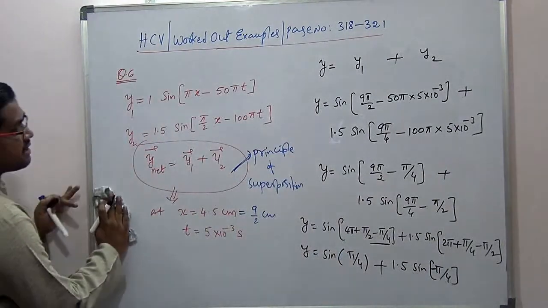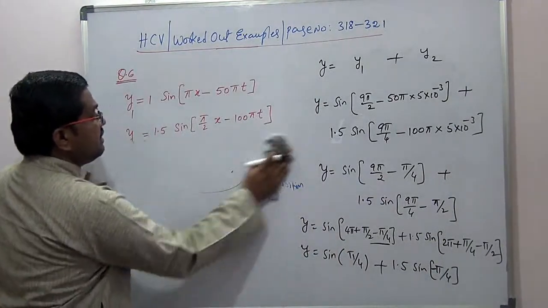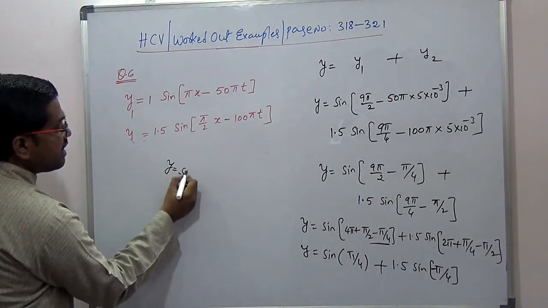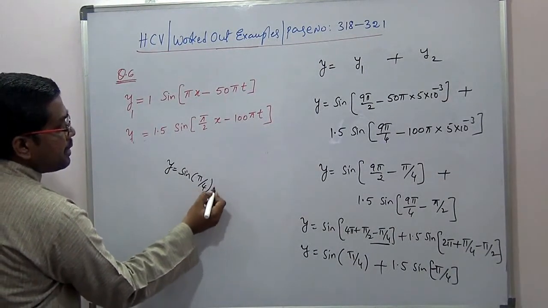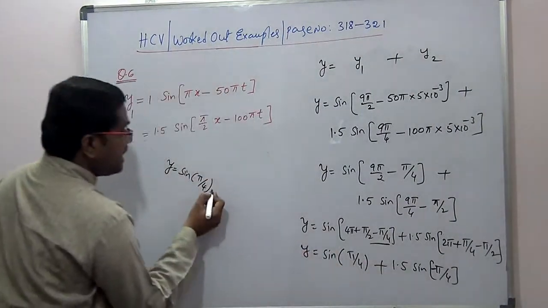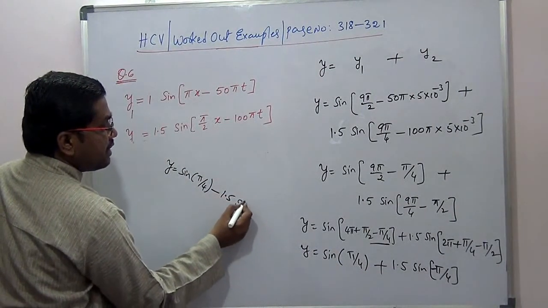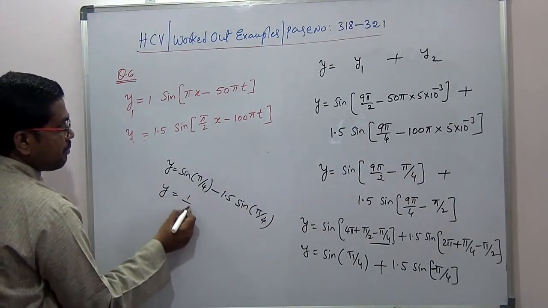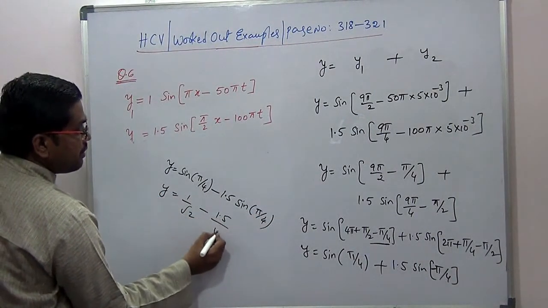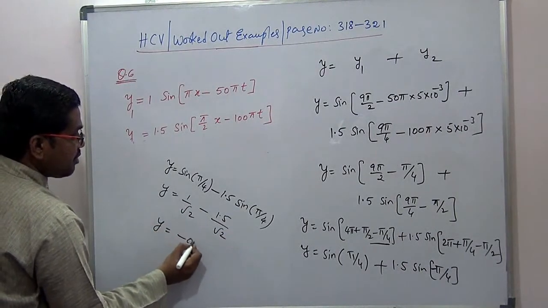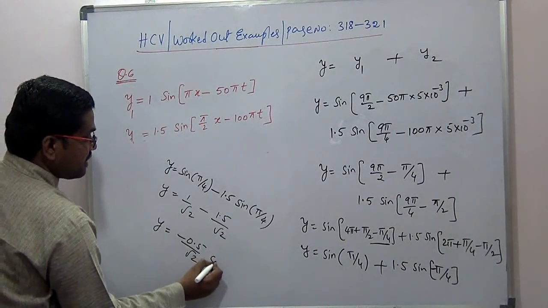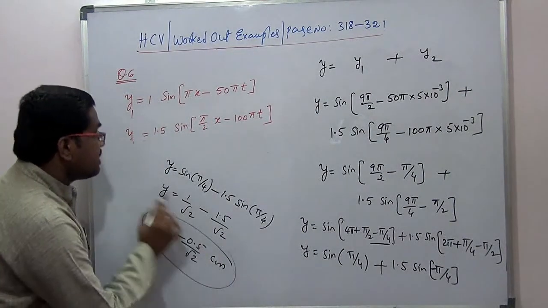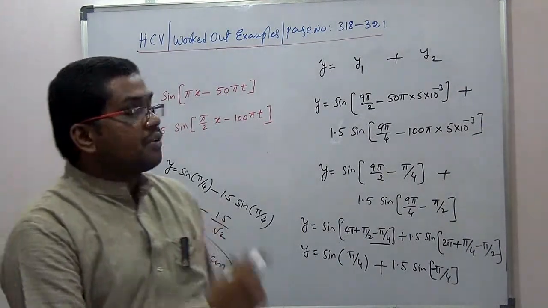Now I will arrange this thing. I will substitute here. So then what will I get? So y will become sine of pi by 4. Sine of minus theta is minus sin theta, that is minus 1.5 into sine of pi by 4. So y will be equal to 1 by root 2 minus 1.5 by root 2, it is minus 0.5 by root 2, obviously centimeters. Okay, this is the resultant displacement of the particle which is located at x is equal to something and at time t.